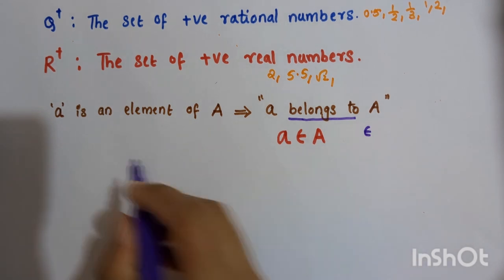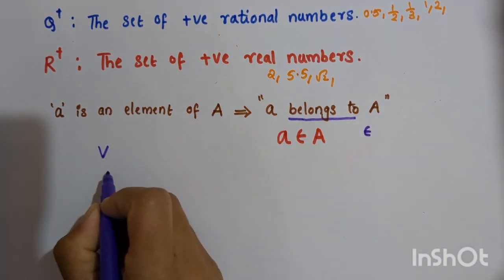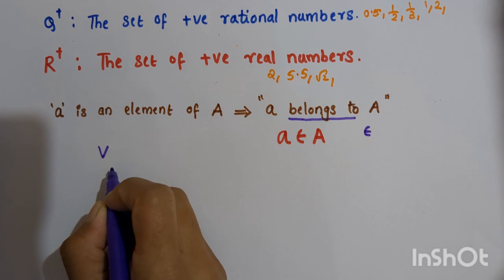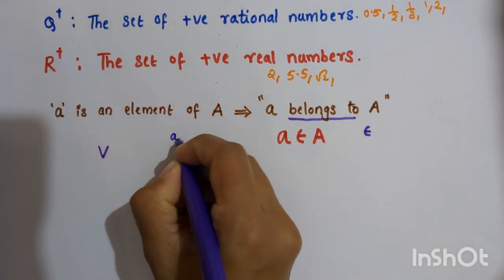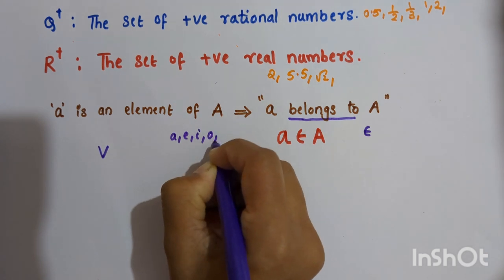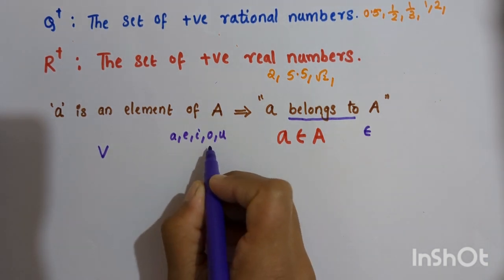Okay, now let capital letter V represent the set of vowels in the English alphabet. We know that A, E, I, O, U are the vowels in the English alphabet.